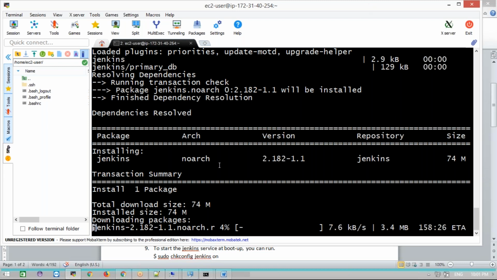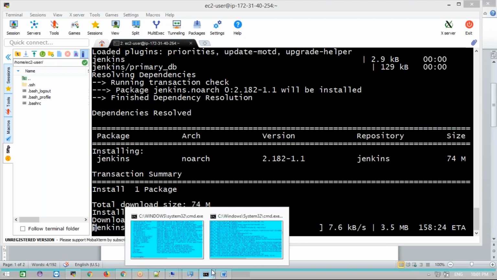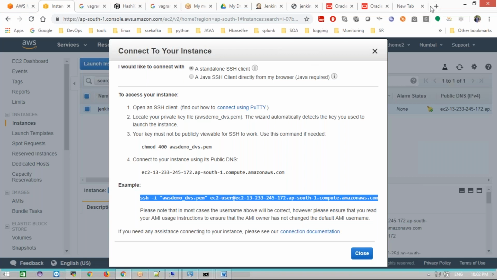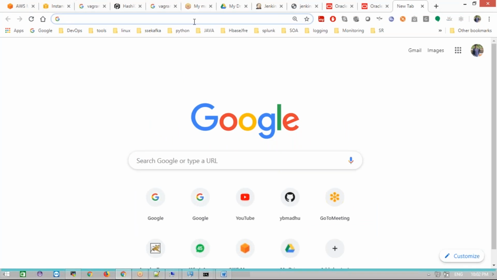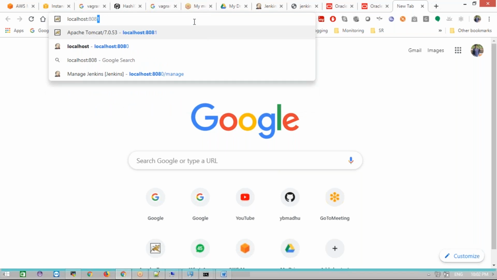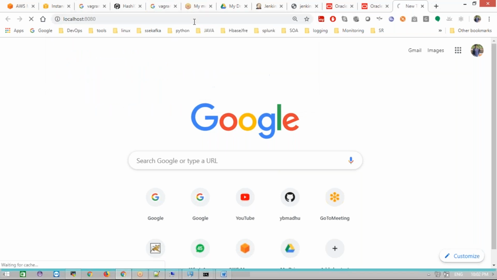I will start the Jenkins, already started in the Windows system, right? It will show that at the end Jenkins is fully up and running. Once you see this message, now go to your browser. What port is running by default? Localhost 8080. We need to enter 8080 here.